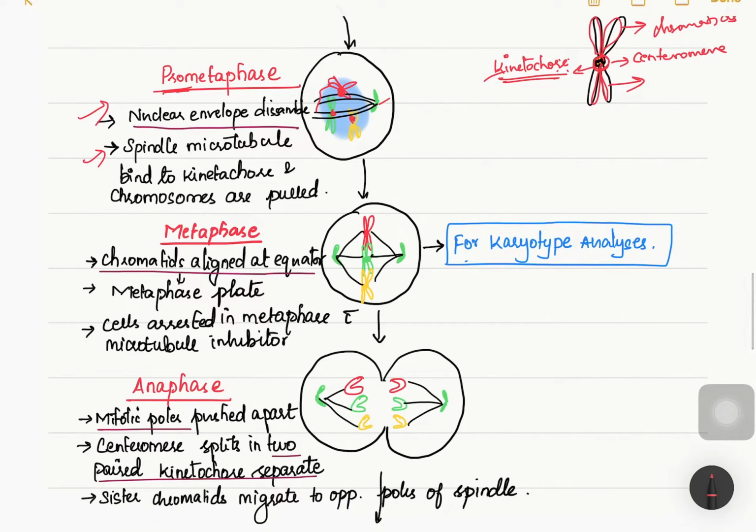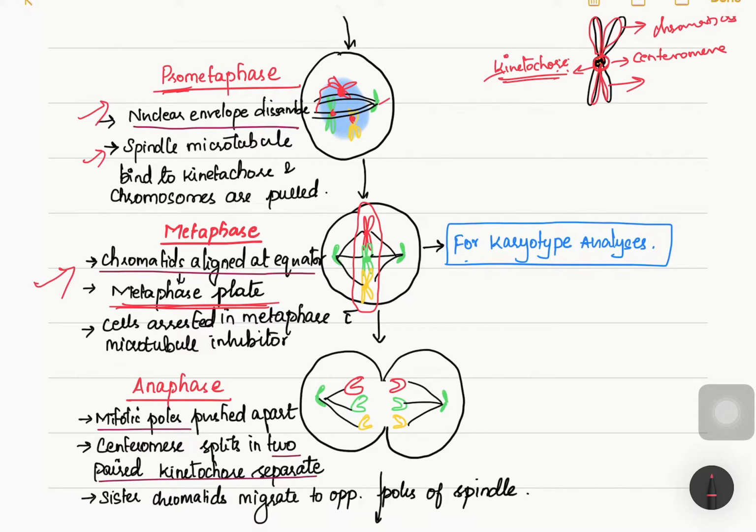Then what is happening in metaphase? Since the mitotic spindle is attached to the centromere and it is pulling the chromosomes apart, all these chromosomes will form a straight line in the center of the cell. So this is what happens in metaphase: the chromosomes or chromatids will all be aligned at the equator, at the center of the cell, which is called the metaphase plate.